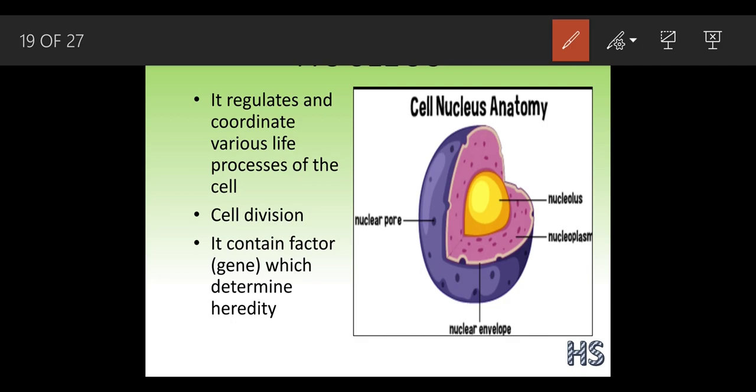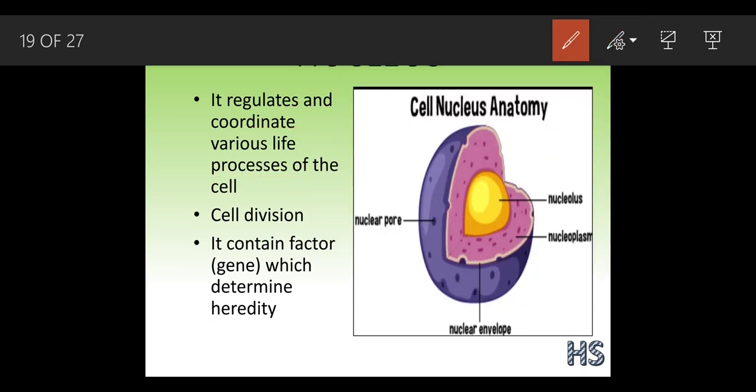It regulates and coordinates various life processes of the cell. Like we think with our head, but whenever we have to pick up anything, we pick it with our hands. We think with our brain, but we pick things with our hand. This is only possible due to the nucleus, because the nucleus helps regulate and coordinate various activities. It contains genes which determine heredity.